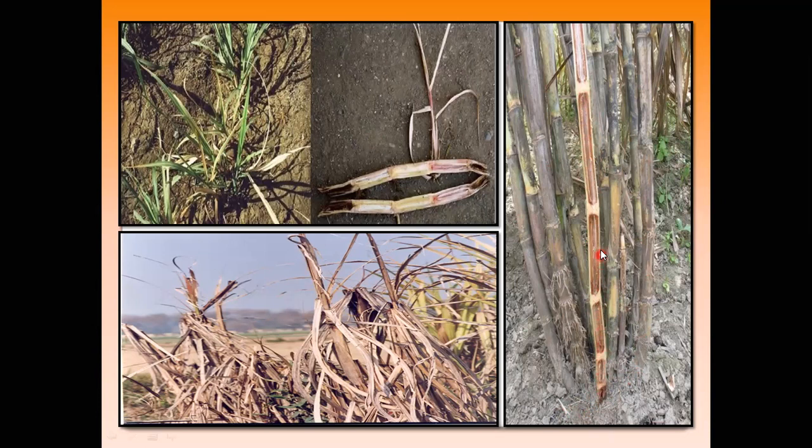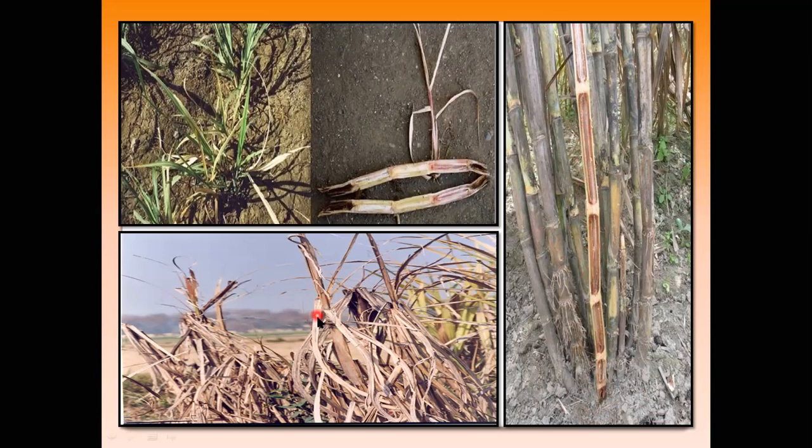Initially just a reddish pithy tissue is seen, and this reddish tissue increases in an upward direction, as the pathogen grows from this place to these portions. In this way the disease spreads inside the whole sugarcane plant.